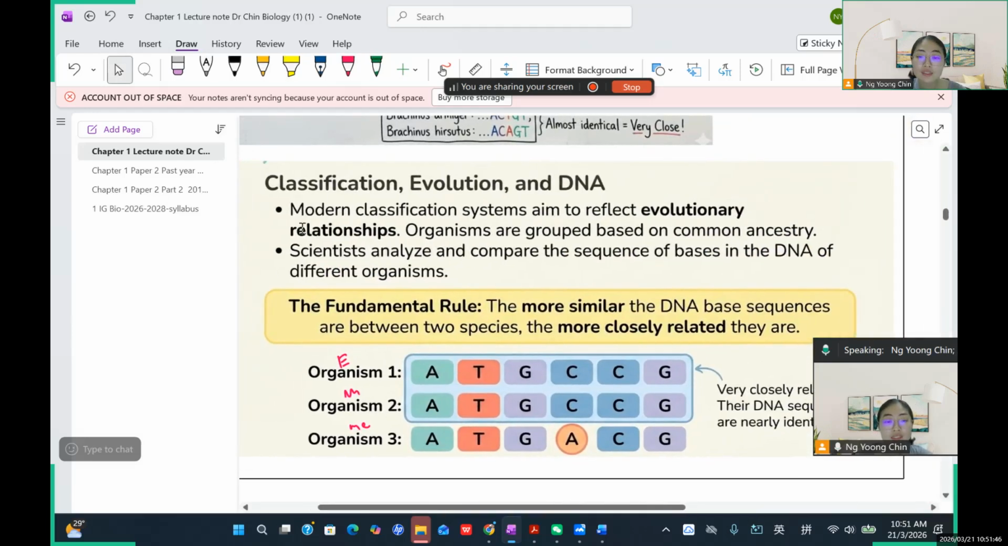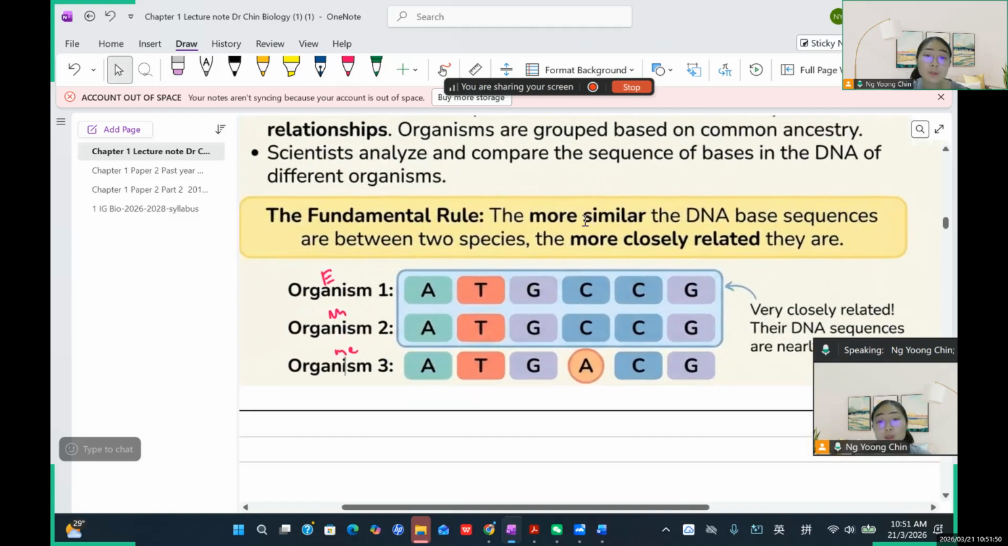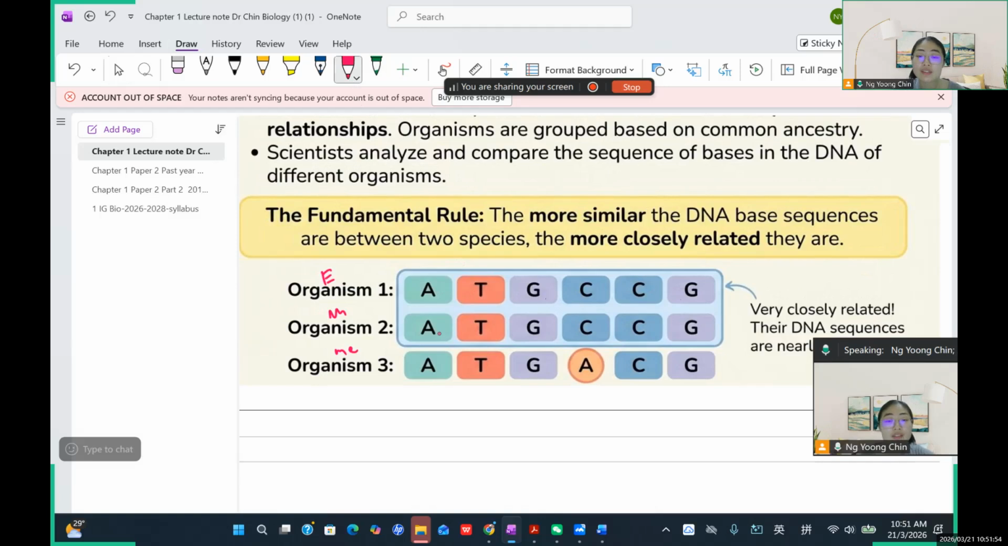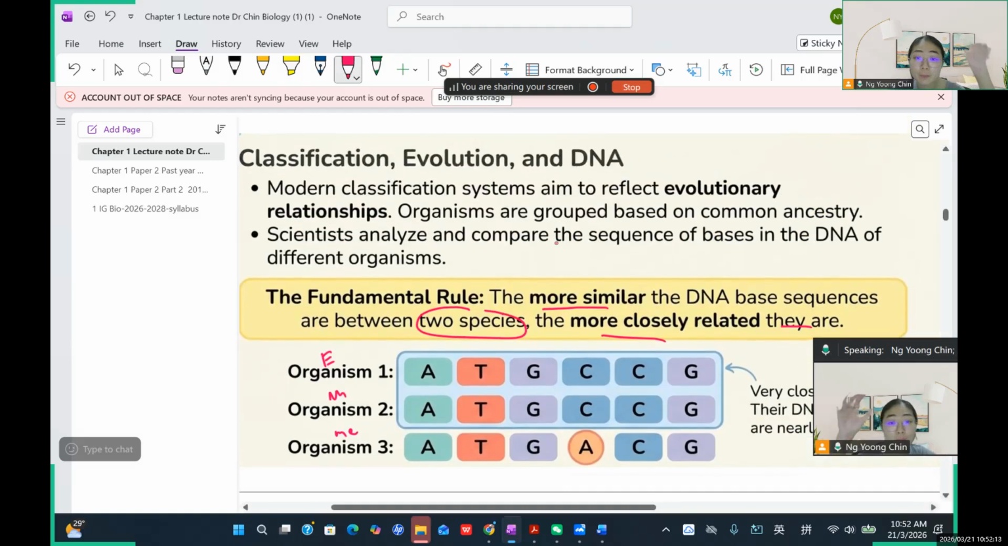So the more similar the DNA base sequence is, the closer the relationship. So you need to compare the base sequence, okay, like A, T, G, C, C, whether it's the same or there's some difference. If there are more and more differences, that means they are less closely related to each other. So generally, if there is a more similar DNA base sequence between 2 species, the more closely related they are. So you need to compare the sequence.